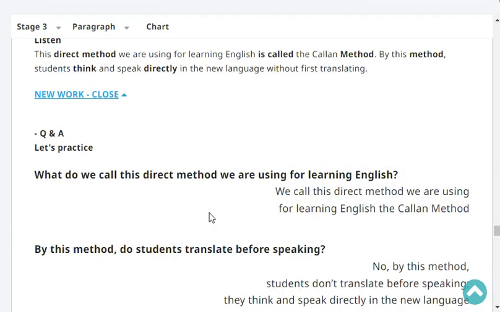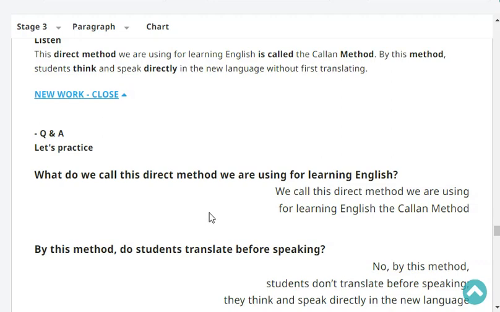Let's practice. What do we call this direct method we are using for learning English? We call this direct method the Callan method. Very good.